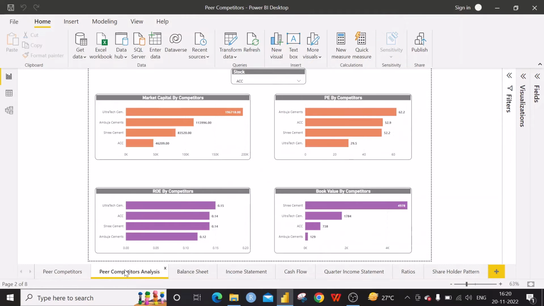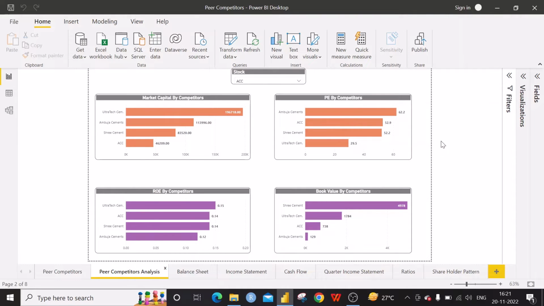In peer competition analysis, the first comparison is on market cap, the second is on PE ratio, the third one is ROE, and the fourth one is book value. ACC has very low market cap, as we know very well, and it hasn't gone for any public offer recently. At the same time, Ultratech has a really good market cap among the competitors.